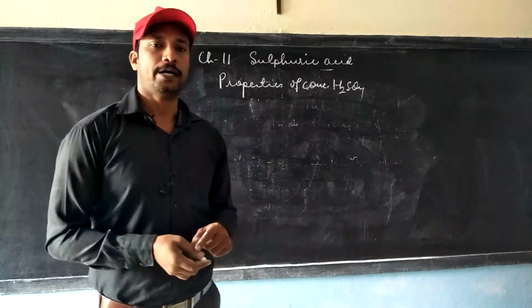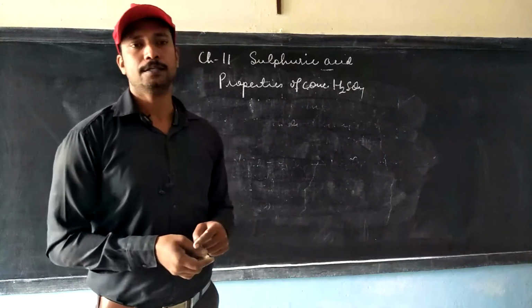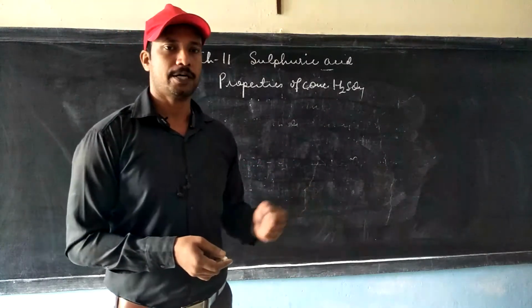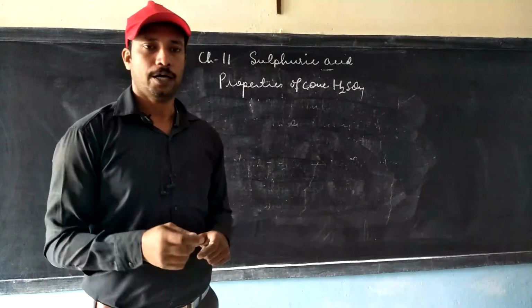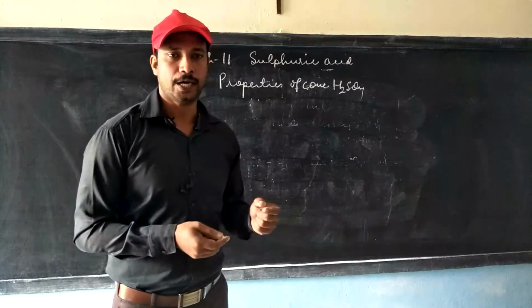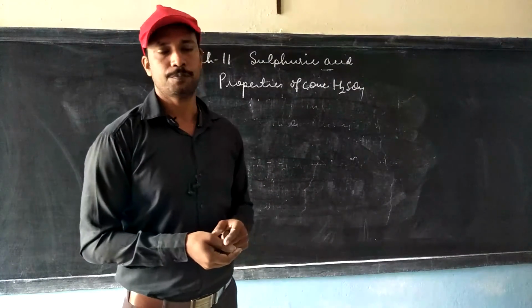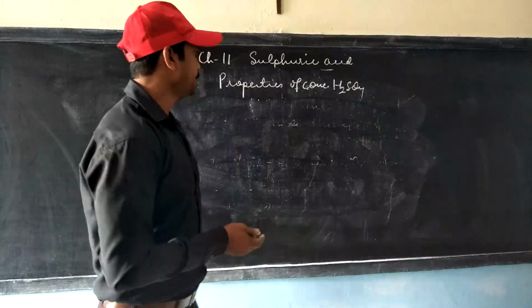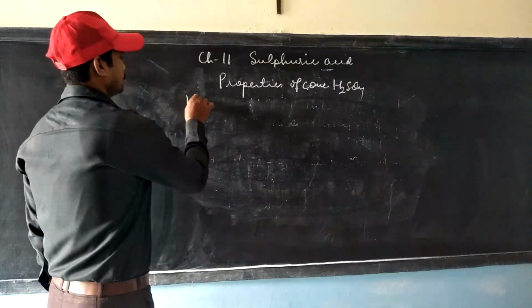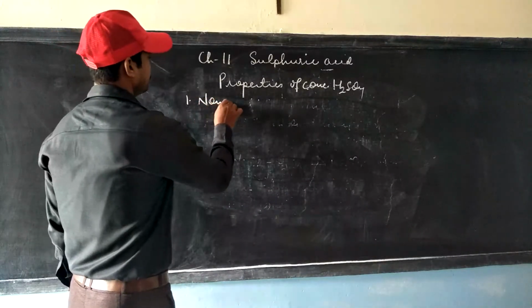It also has a property of oxidizing, that means it behaves like an oxidizing agent, and it also behaves like a dehydrating agent. So we will see few examples based on these properties, starting with its non-volatile nature.